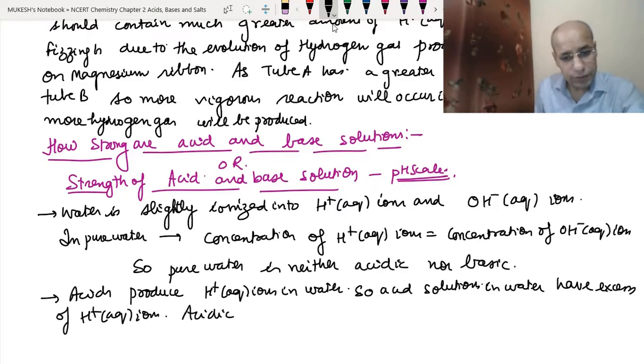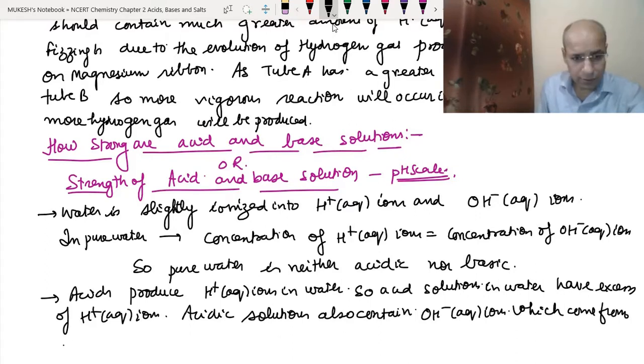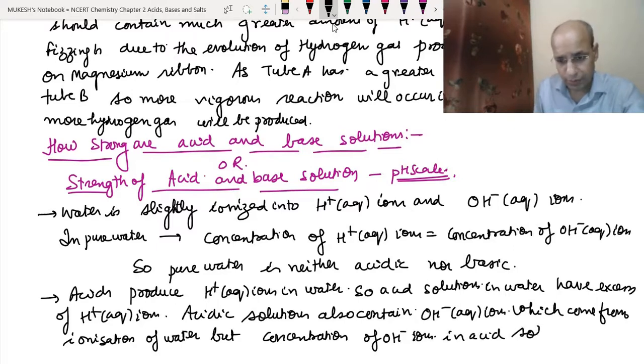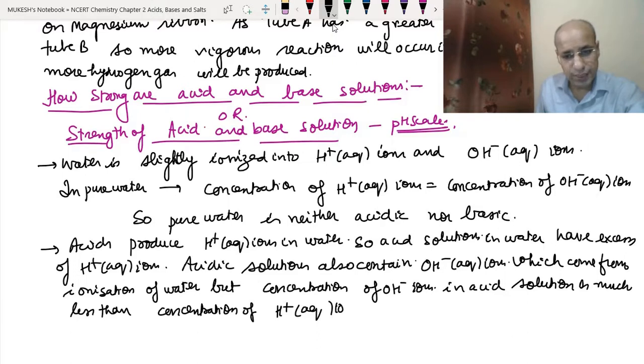Acidic solutions also contain OH minus (aq) ions, the hydroxide ions which come from the ionization of water, but their concentration in acid solutions is much less than the concentration of hydrogen ions. So in acid solutions, the concentration of hydrogen ions is more than the concentration of hydroxide ions.